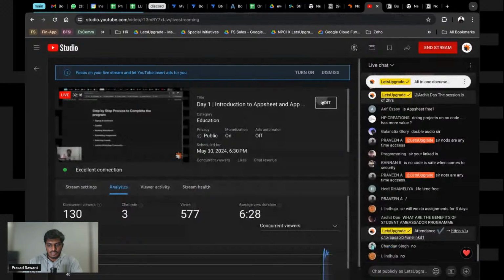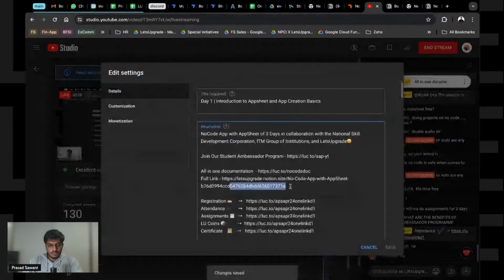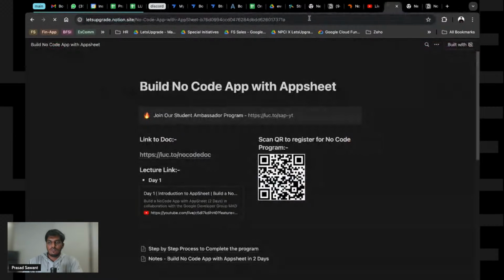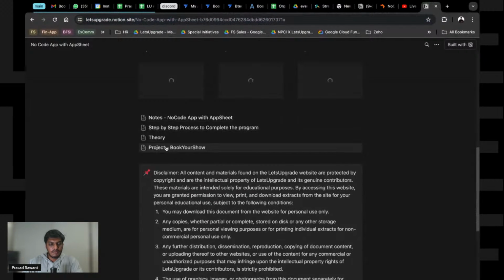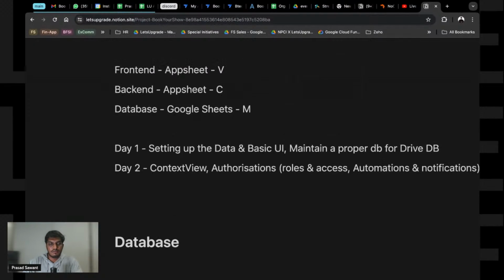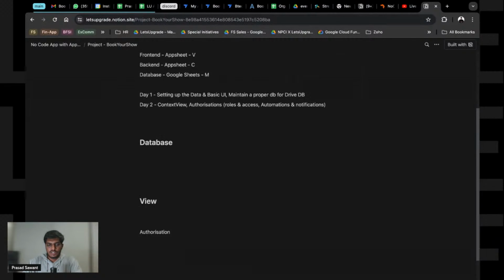Yeah, so this is the link. I think this should work. Let me copy this again and check. There's some old link there. Yeah, if you land on this page, just come down to the project section. We are writing everything there, and whatever I'm writing is accessible right there.